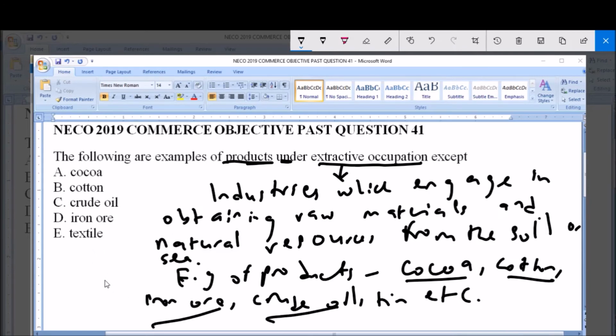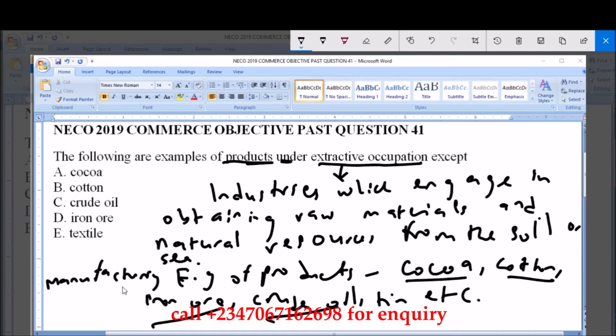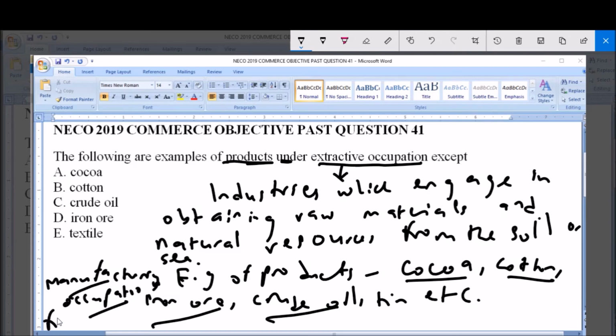Textile cannot be classified as a product under extractive occupation because textile is under the manufacturing occupation, and manufacturing occupation is involved in the transformation of raw materials into finished goods. So the correct answer to this question is E, textile, because it is not a product under extractive occupation.